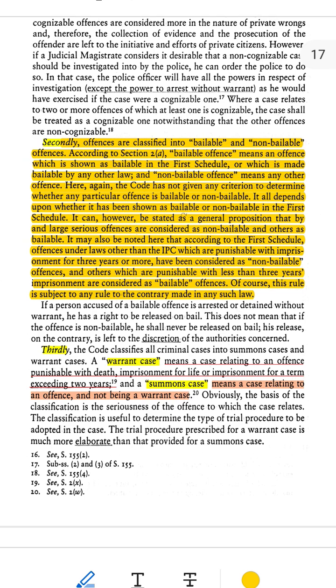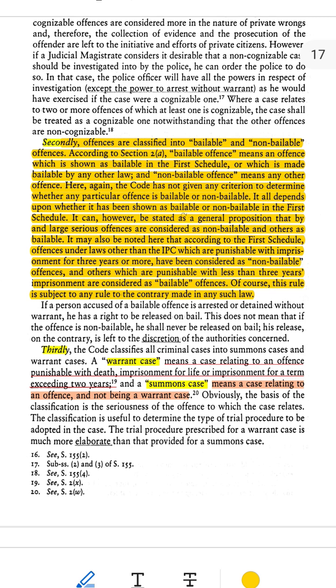2. Non-bailable offence, a more serious crime where the accused does not have the right to bail automatically. In this case, a judge decides whether the person should get bail or not. Example, if someone commits murder, it's very serious, so it's non-bailable.